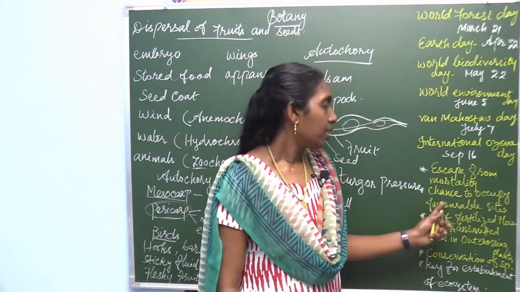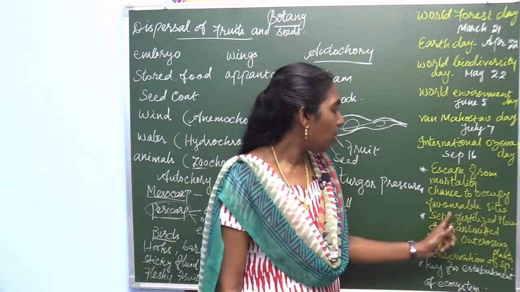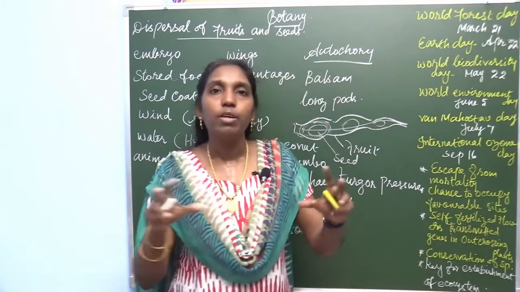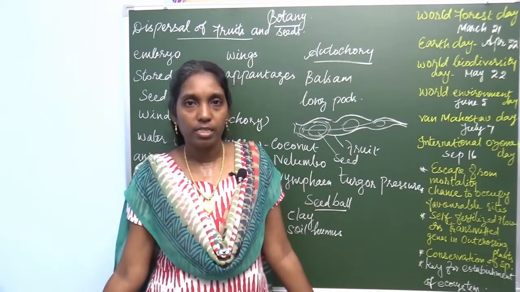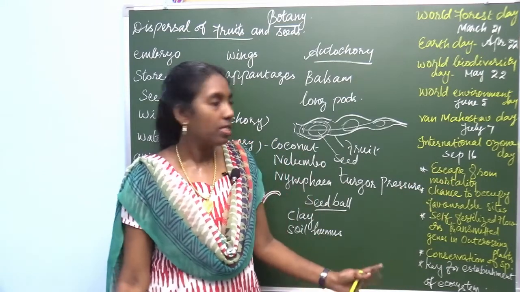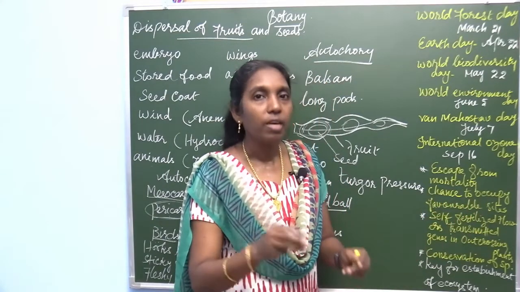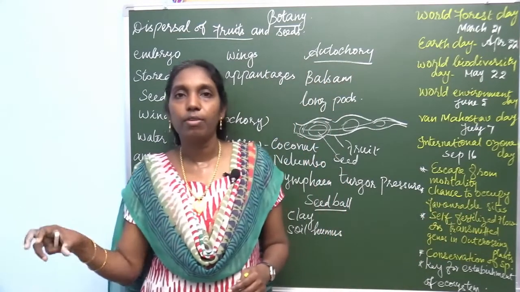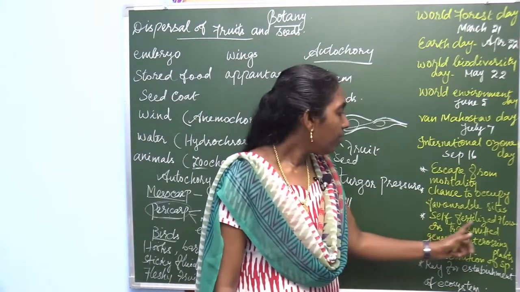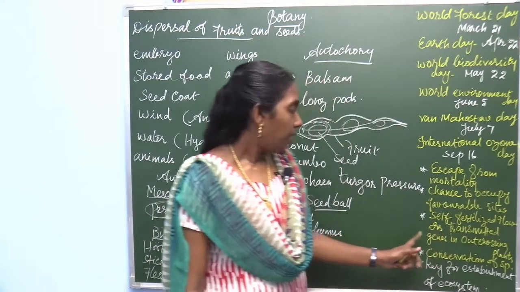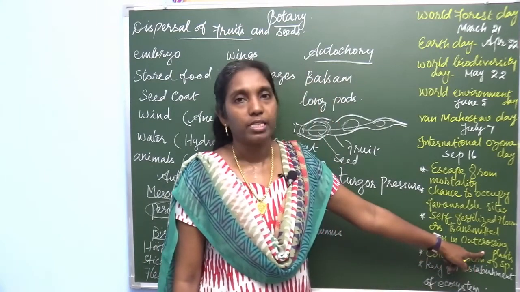It is an advantage. And this dispersal gives a chance to occupy favorable sites. When it is dispersed to far away, different distances, it gives a chance to occupy favorable sites. Wherever the favorable sites are found, these plants can grow. And it helps self-fertilized flowers transmit genes in outcrossing plants.